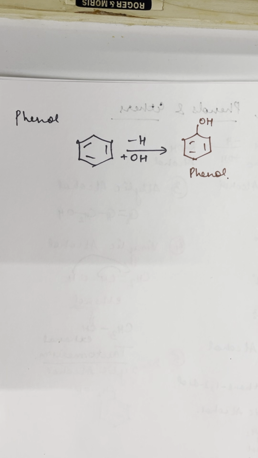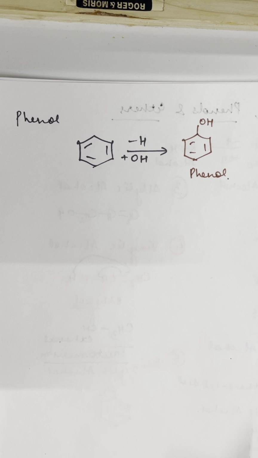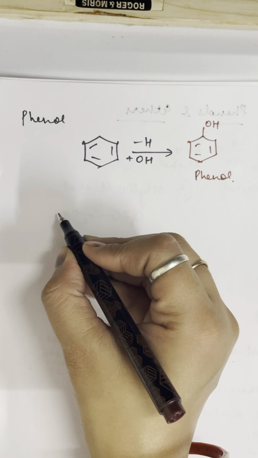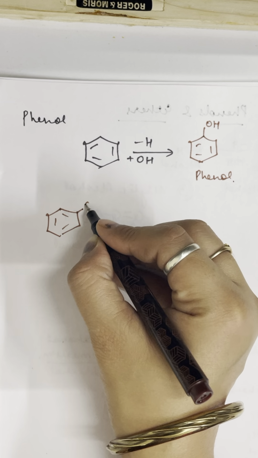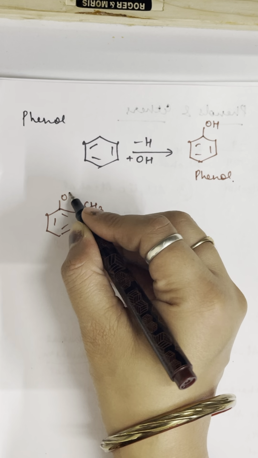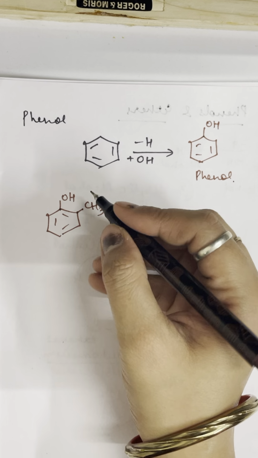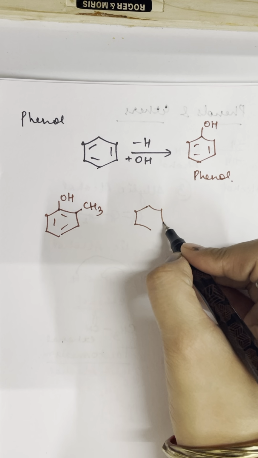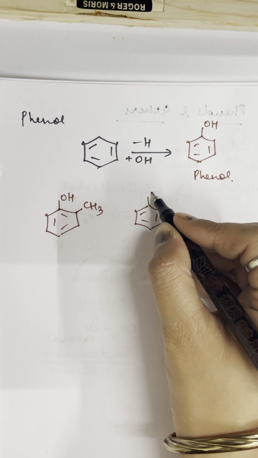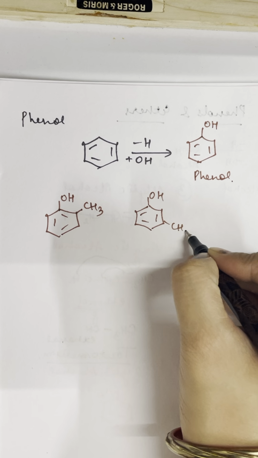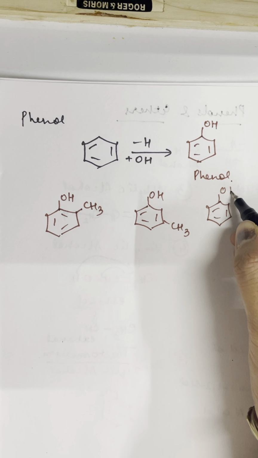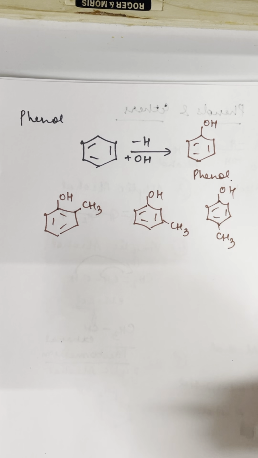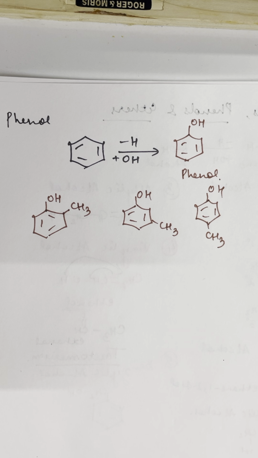So similarly in phenol also you can have monohydric and polyhydric. For example, if you have benzene with CH3 at one position and OH at one position, you can see that only one OH is present on the ring. So this is your monohydric. Similarly, if CH3 changes its position, then you get different types of monohydric phenols present on the ring. I'm leaving the common name and IUPAC name for that for you all.